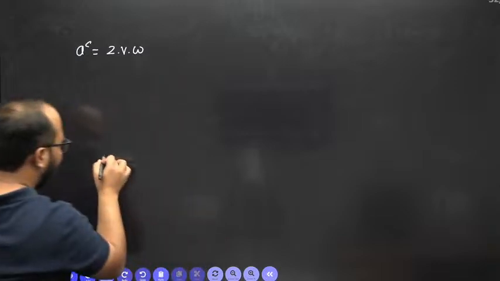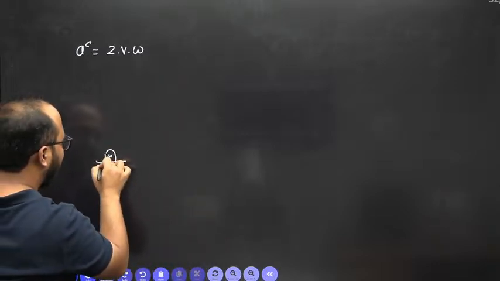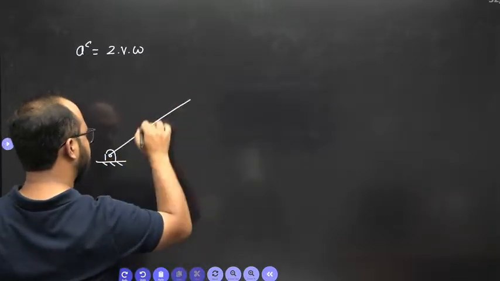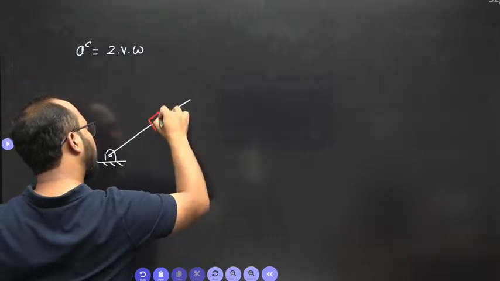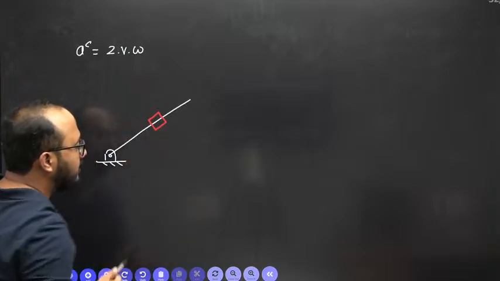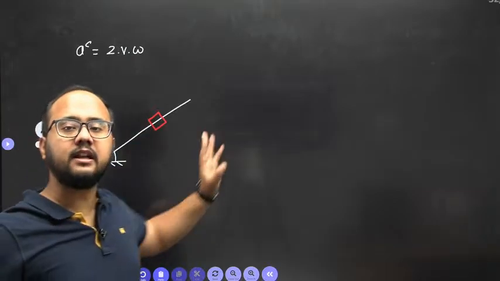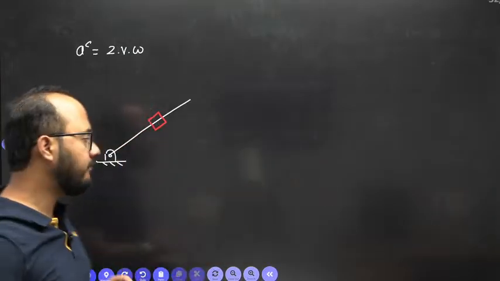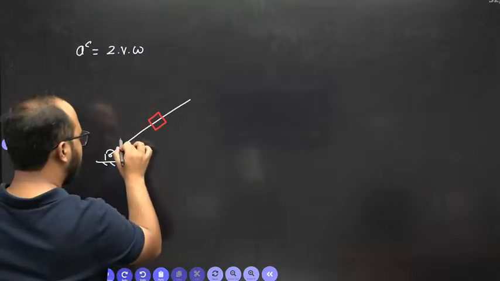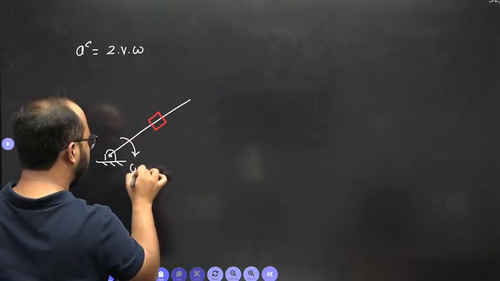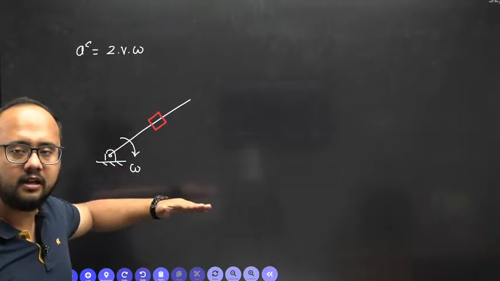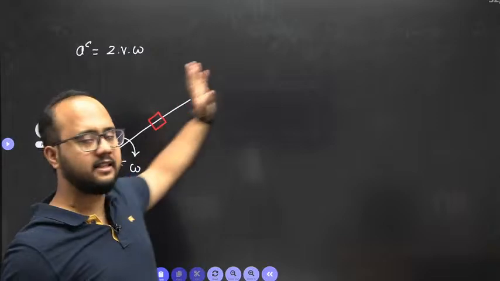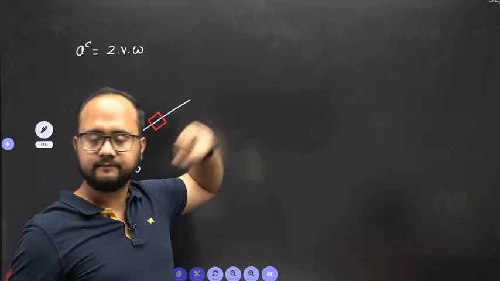See, this is the hinge point, this is a slotted bar, and this is the slider. The slider is sliding on a link which is under rotation. Let's suppose it is rotating clockwise. The slotted bar is rotating clockwise, and the slider is sliding outwards in this direction.